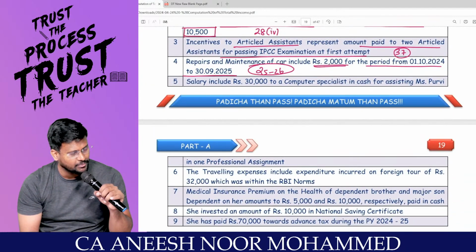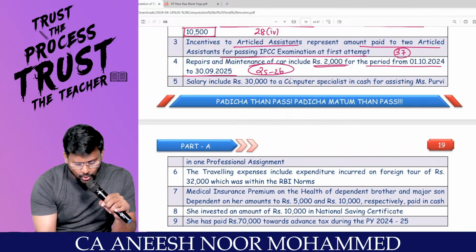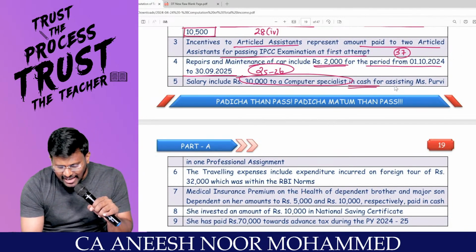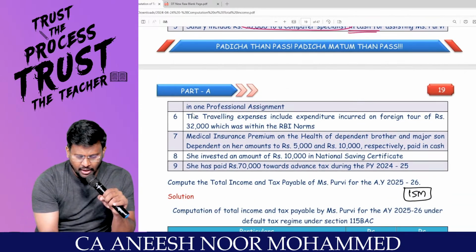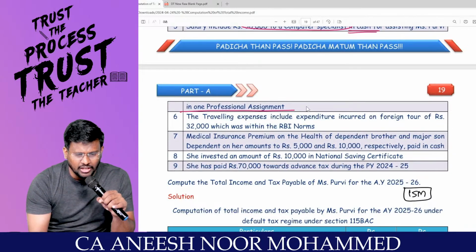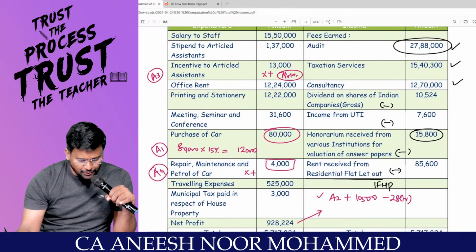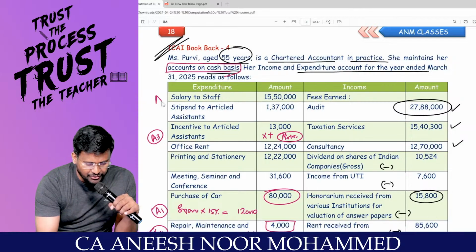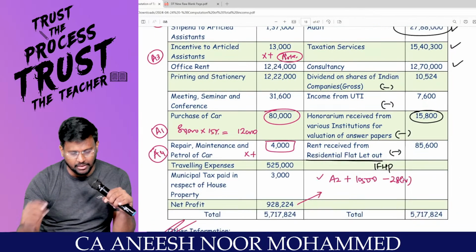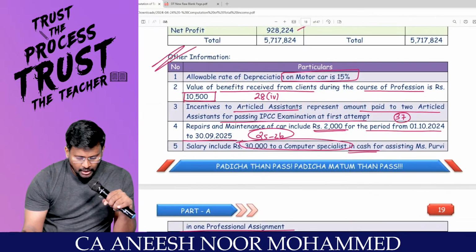Can I come to A5? Salary includes 30,000 to computer specialist in cash for assisting Miss Purvi in one professional assignment. Cash payment exceeding 10,000, so I have to move to salary. Salary to staff is A5. Sir, how much should be added back? 30,000 should be added back. Right, sir? Coming to A6.